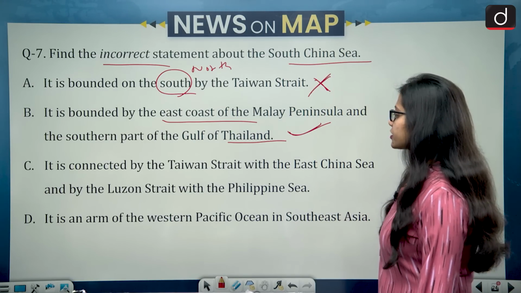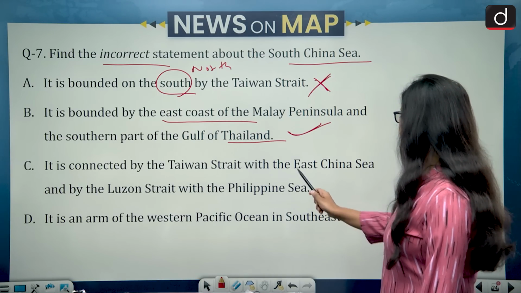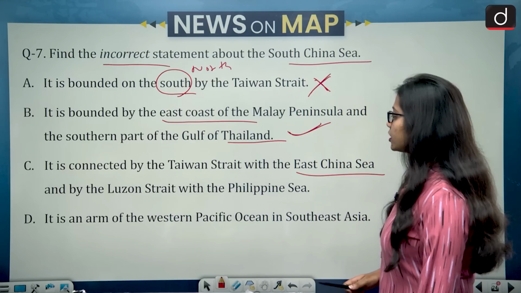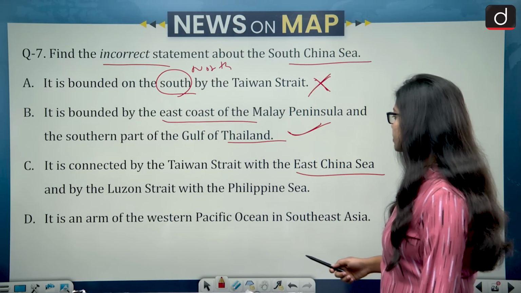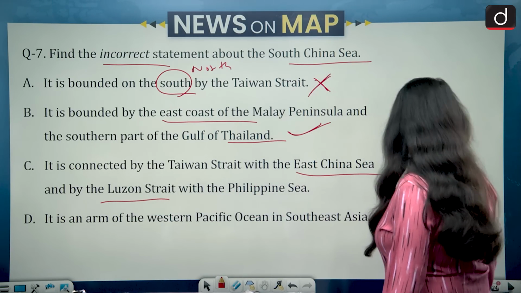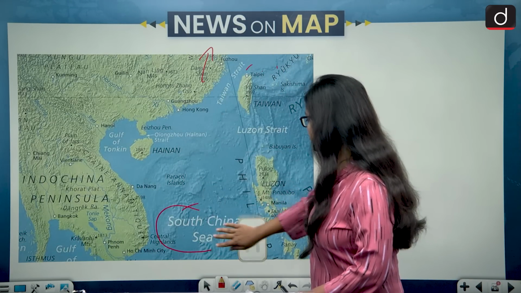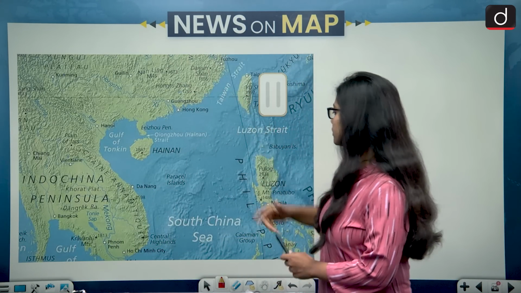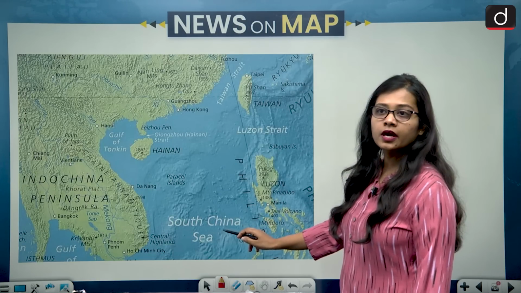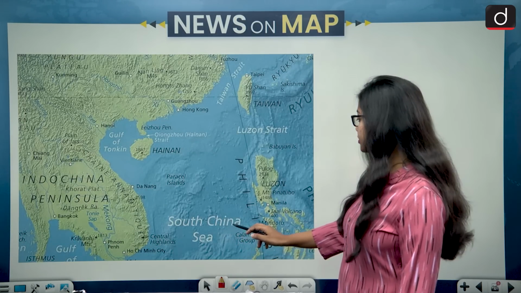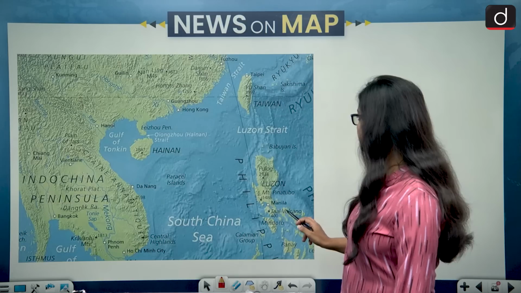C says, it is connected by the Taiwan Strait with the East China Sea and by the Luzon Strait with the Philippine Sea. So let's see this. Okay, if we look at this map, this is the South China Sea, and the South China Sea is connecting to the Philippine Sea.